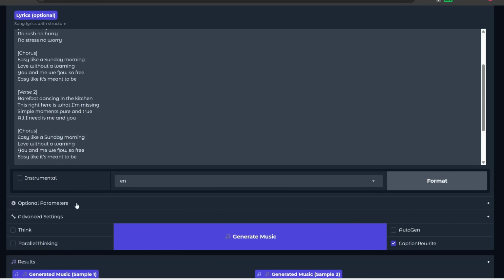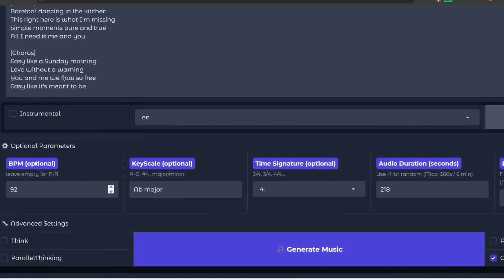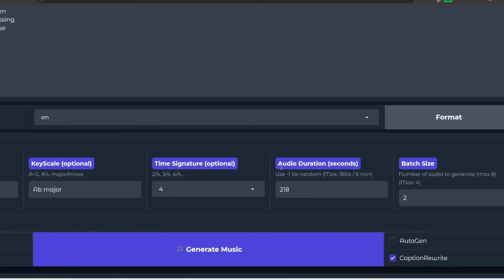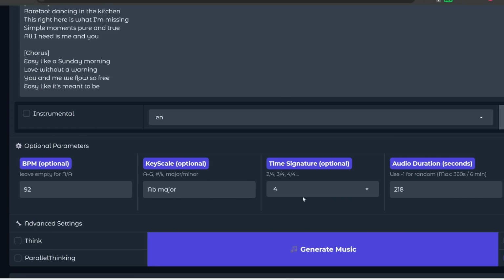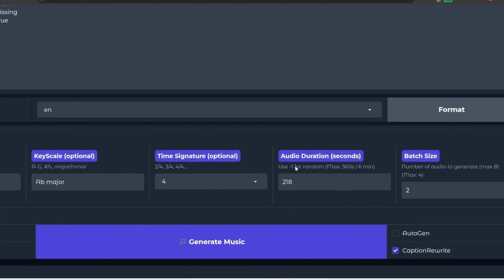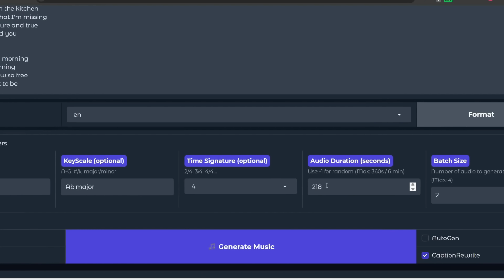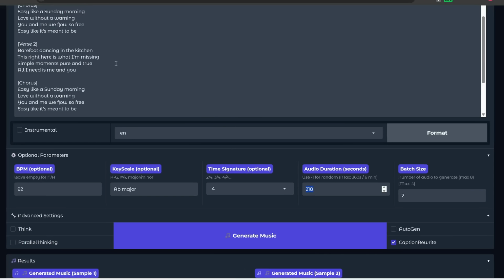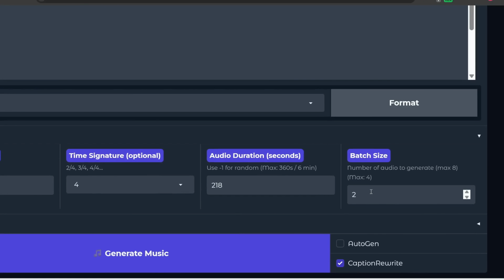And then afterwards, here are some optional parameters you can set, such as BPM, the key, the time signature, as well as the audio duration. These settings sometimes don't work very well, so it's not that precise, but the audio duration is definitely very useful. So if you want to generate a faster, more upbeat song, then you can set this to a lower duration to compress everything and make it more upbeat. And then for batch size, this is how many songs you want to generate at once.